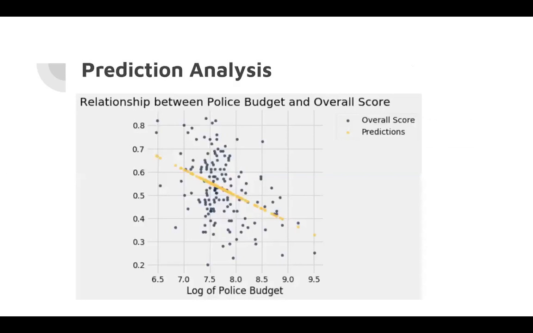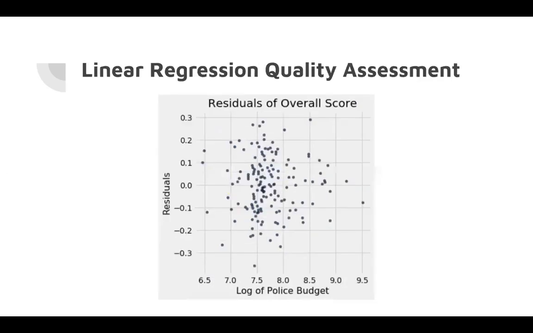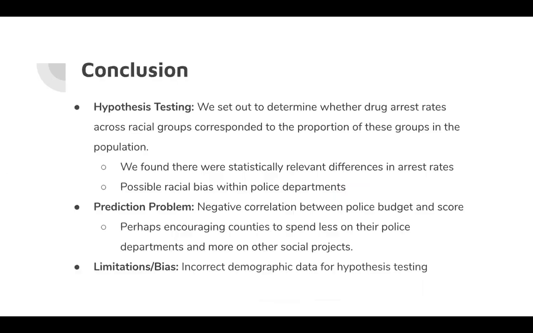From our linear regression model, we can see that there is a negative linear association between the log of police budget and the overall score, and our correlation coefficient was negative 0.401. Our findings suggest that the more money a county spends on their police budget, the lower their overall score, and vice versa. Although correlation does not imply causation, this may encourage counties to reduce police budget spending in order to try to increase performance. So although our correlation is still moderately low at negative 0.4, we can see that our linear regression model is appropriate as our residual plot shows no pattern. However, the standard deviation of our residuals is relatively high at 0.124, so our model is not the most accurate.